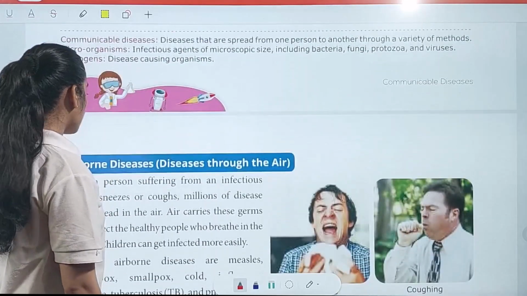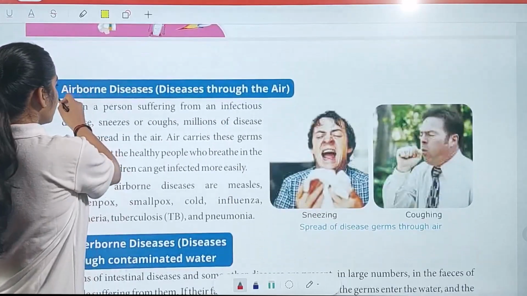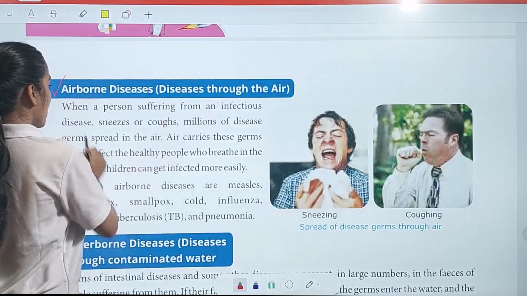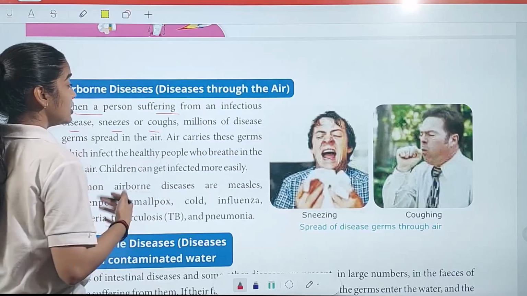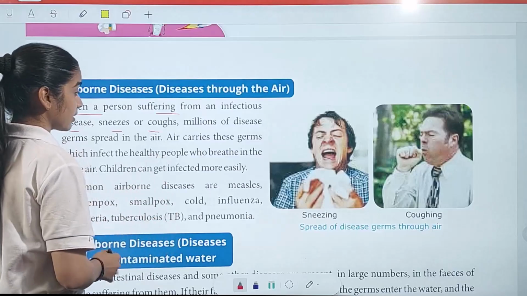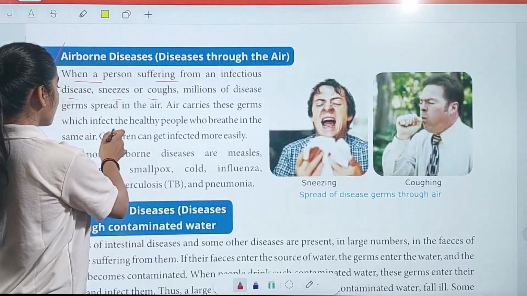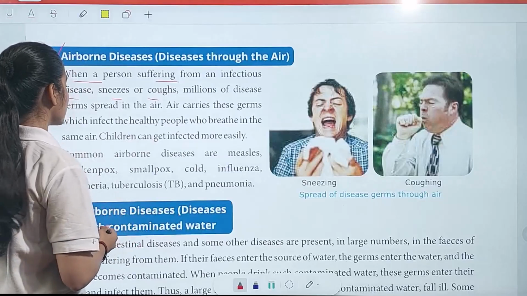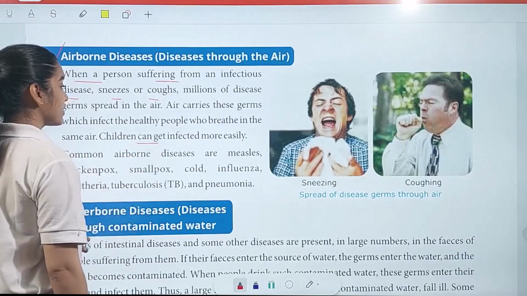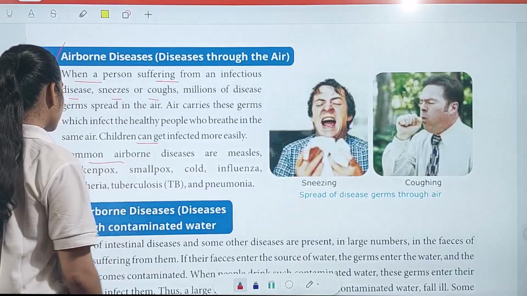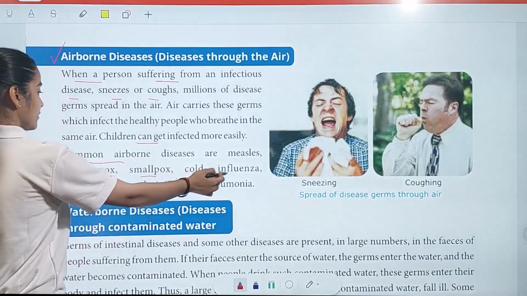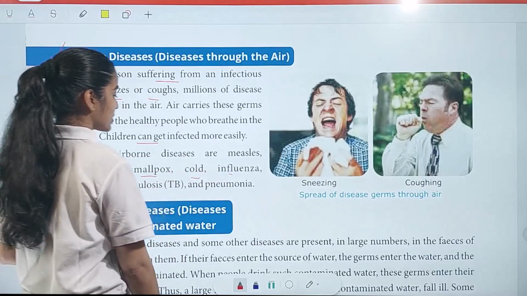Next, we are going to learn about airborne diseases, diseases through the air. When a person suffering from an infectious disease sneezes or coughs, millions of germs spread in the air. Air carries the germs which infect healthy people who breathe in the same air. Children can get infected more easily. Common airborne diseases are measles, chickenpox, smallpox, cold, influenza, diphtheria, tuberculosis, and pneumonia.